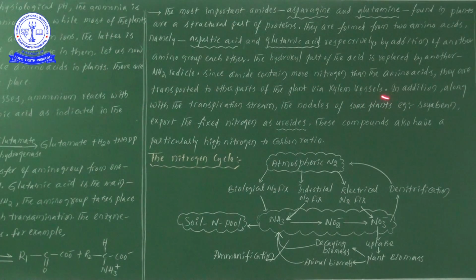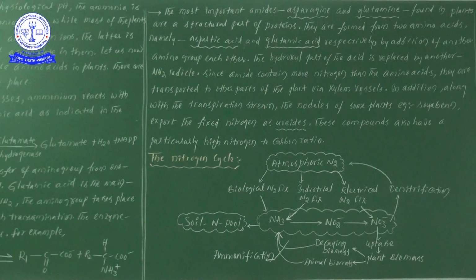Some other nitrogenous compounds known as ureides can be seen in the nodules of some leguminous plants, for example soybean. Ureides, or nitrogenous compounds, will be translocated from one place to another with the help of the transpiration stream.